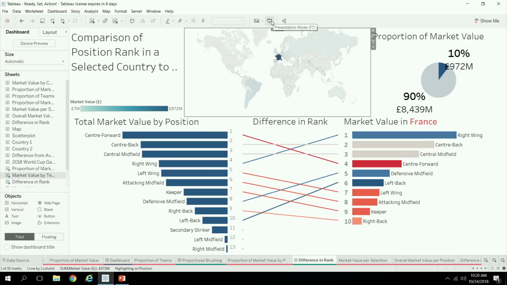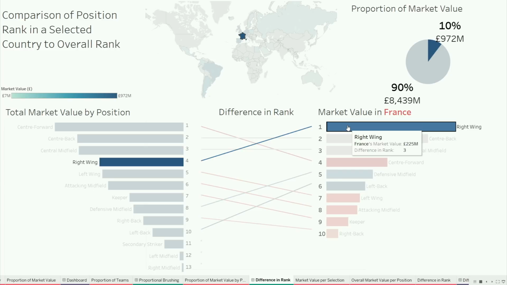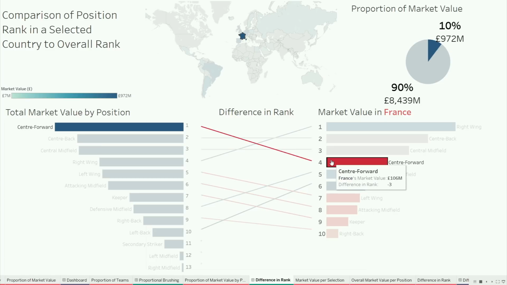So here we have, it's like the angel viz. It looks like it's got wings. So here you have on the left side, it's showing you the rank in the world overall. So center forward here comes out top globally. And then in the view on the right, it's showing you the rank of positions within our selection, so in this case in France. So here this shows you that France's top position is right wing, while right wing is ranked 4th overall. France is the same as the world in general in 2nd and 3rd position, but then it's 4th in the position that the world in general is 1st in.